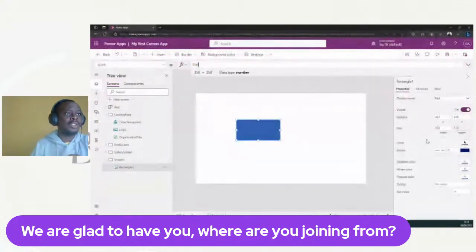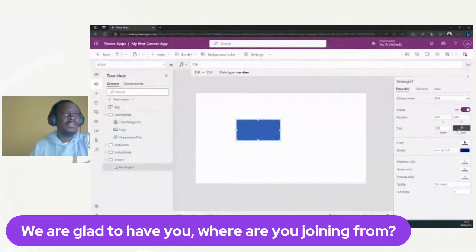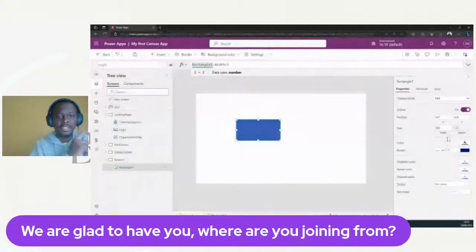Another thing to take note of is that once you write a formula in a property, you will not be able to directly edit it from the properties pane anymore. If you look at this, when I put my mouse there, it has a kind of overlay with effects on it, indicating that there's a formula that's been written in that place. So I can't just go there and write 150 anymore. Instead, one trick you can use is to click on the label of that particular property, and then it will immediately become what is on the formula bar. This is the only place I can go and edit it, and I have to make changes from here.